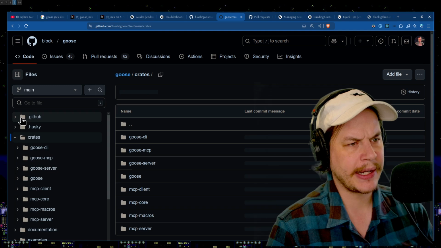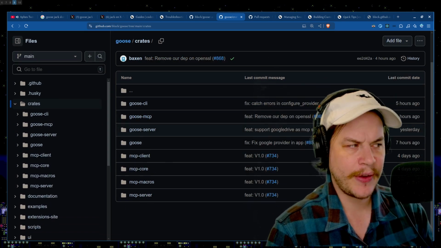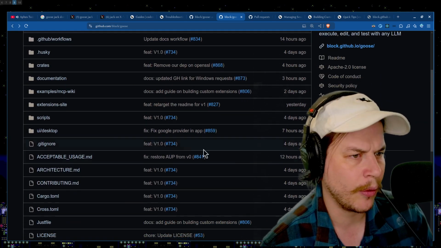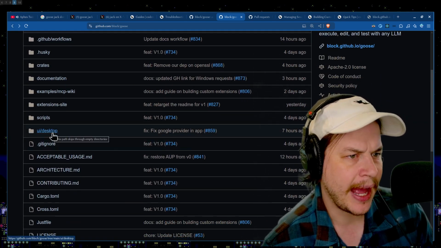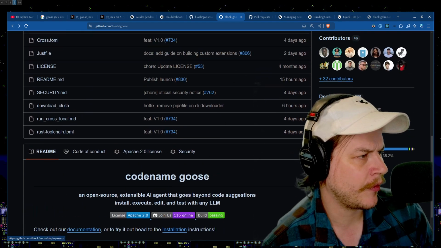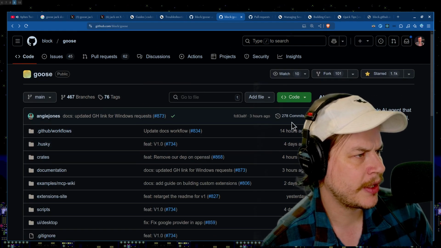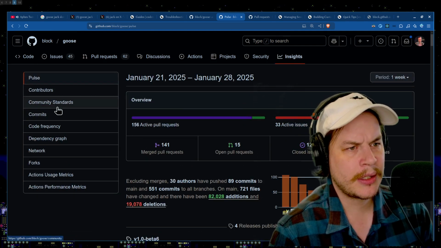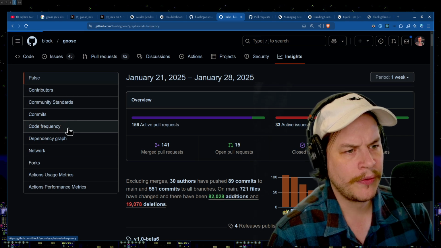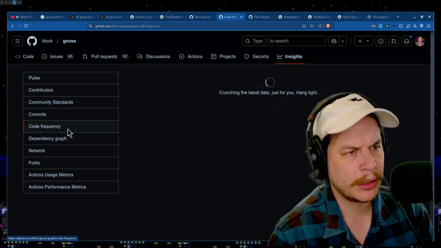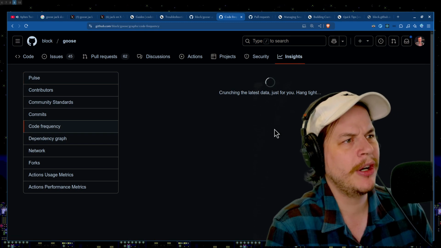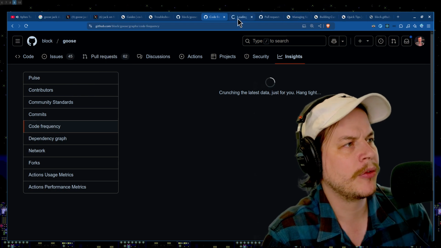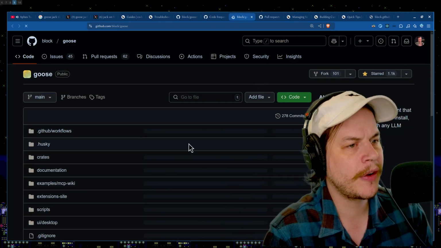So here's the crates for it. And inside here, you can see things are divided up. And it looks like it is a pretty good chunk of Rust. So is the TypeScript portion like the website? Is that what it is? Let's actually take a look. Yeah, the rest is TypeScript. Insights these days. Let's see. Code frequency is not what we want. Where do you see these days just the split? Show me the files. Also, geez, GitHub is so slow these days. So very painful.